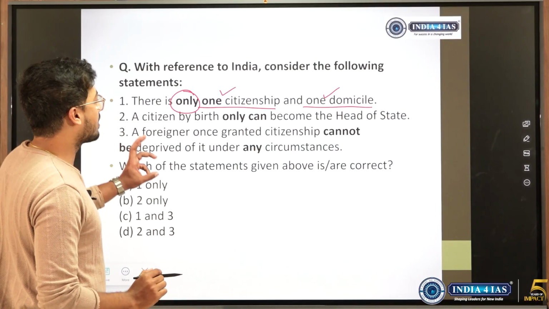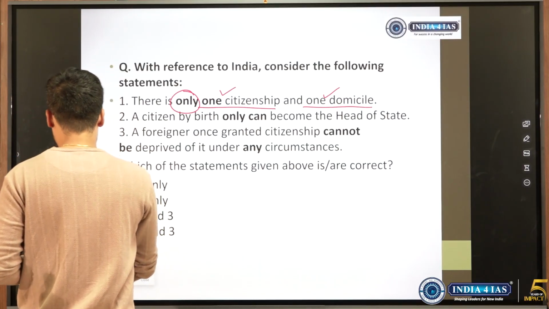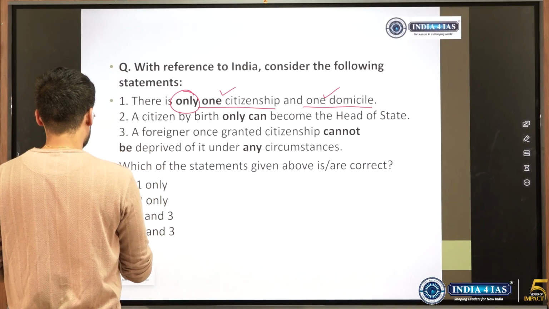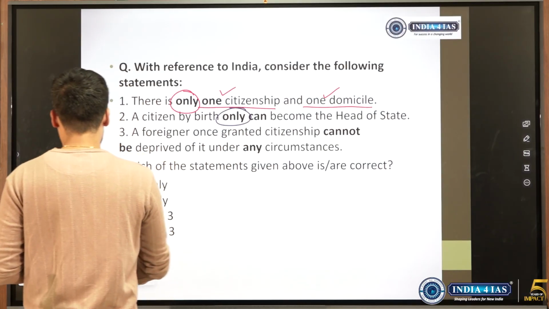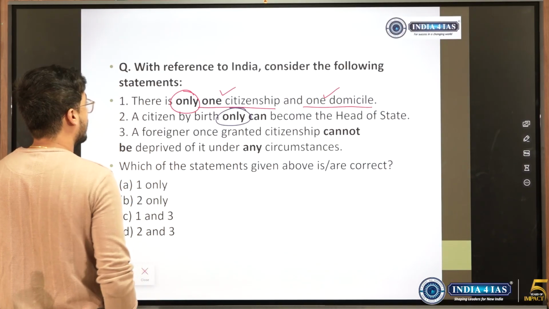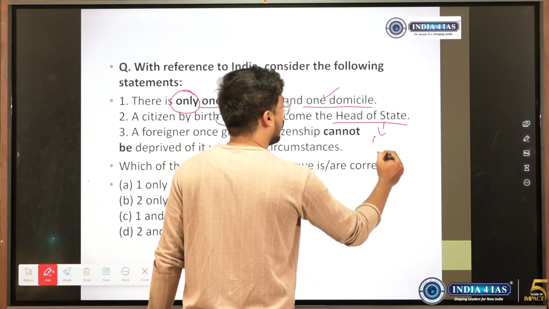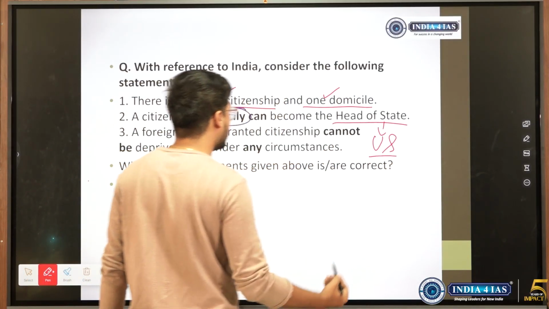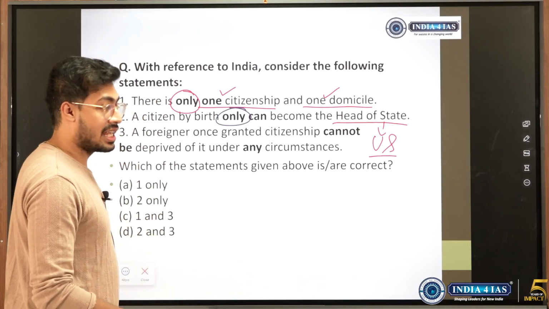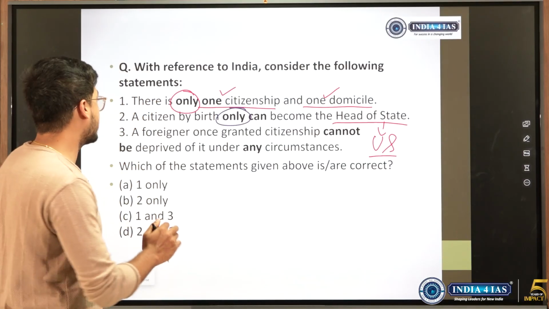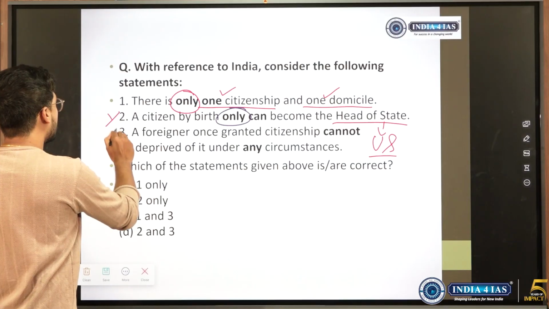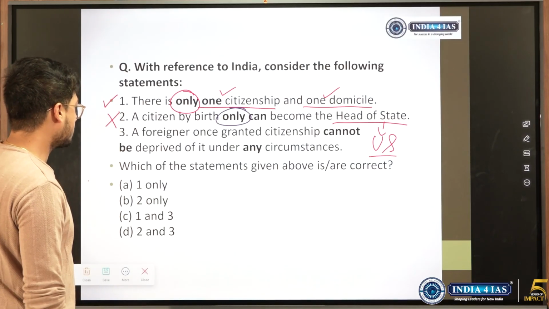A citizen by birth only can become the head of the state. In India we follow this? Head of the state means President. This is followed in the US and not in India. A person even by naturalization can become the head of the state in India. So this becomes wrong and this becomes correct.